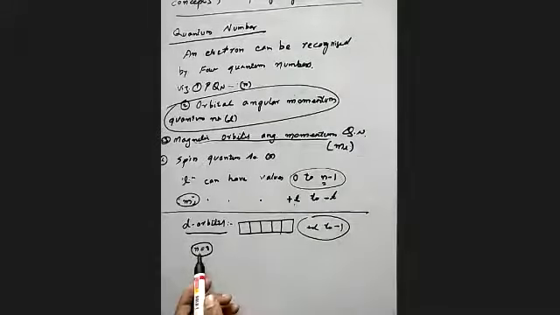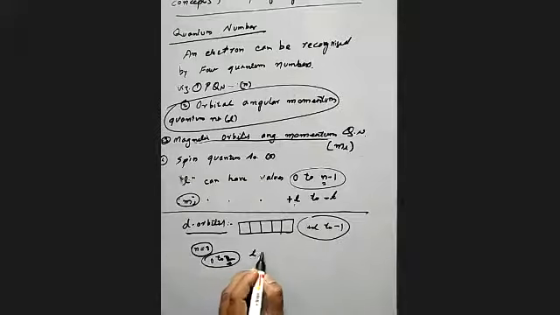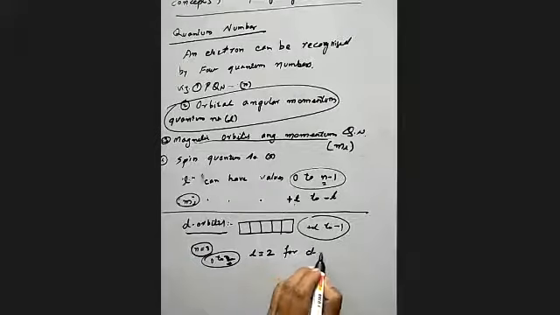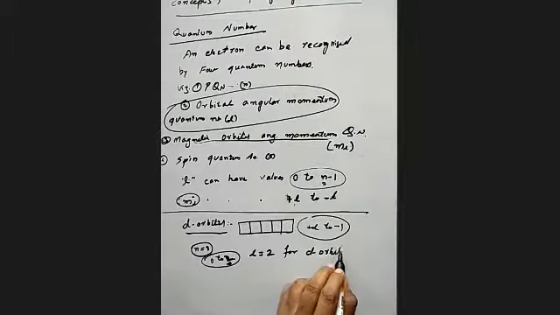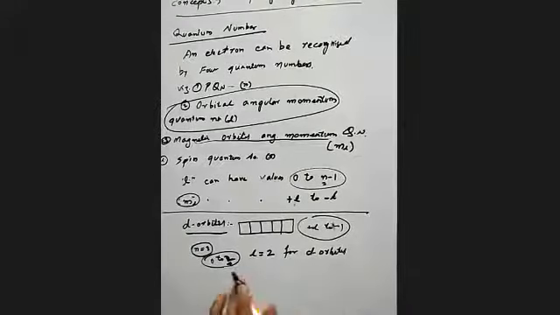So if you take n is equal to 3, the L values will be what? 0 to n minus 1, that is 2. So this 2 is the highest value, and we can say L equals 2 for the d orbital or d subshell.